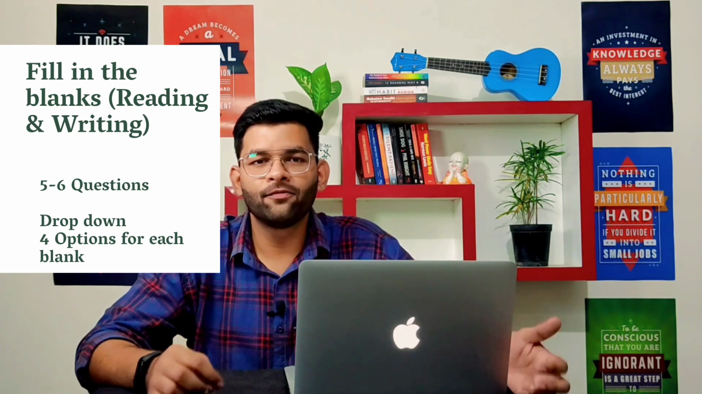For example, there are 4 blanks in a paragraph. When you click on the first blank, you will see that the 4 options appear in a drop down manner. So you have to choose the correct option, and then move further and do accordingly. So these are very interesting types of questions in the reading part.